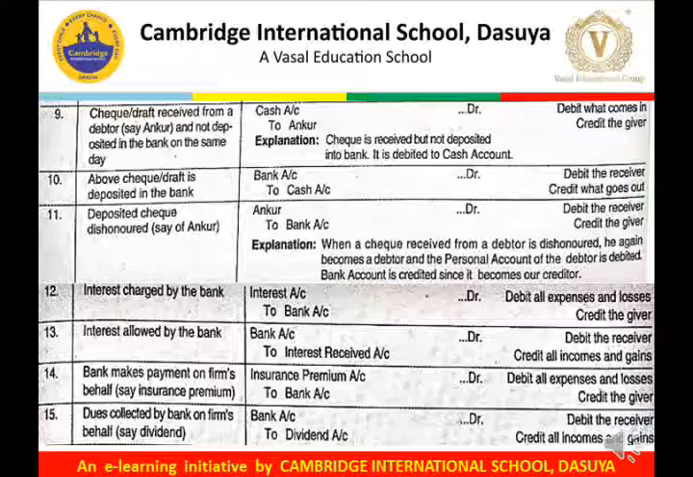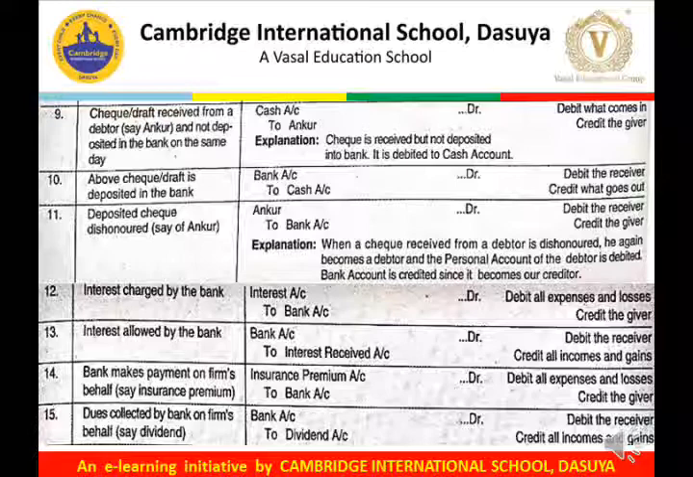Now if that check or draft which we have received from a debtor is dishonored, it means the bank has not received the payment, but we have debited the bank in the previous entry. We assumed that the bank had received the payment, but at the time of dishonor of the check or the draft, in case of a draft there is no dishonor, but in case of a check there is a possibility of dishonor, that is, a bounced check.